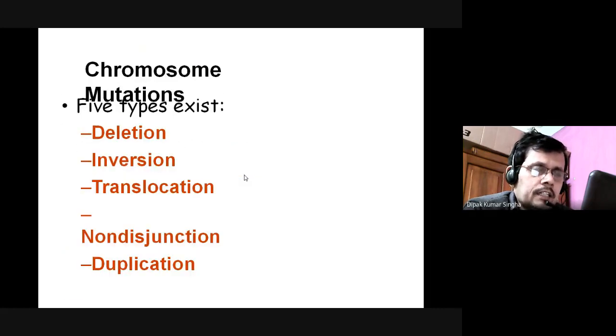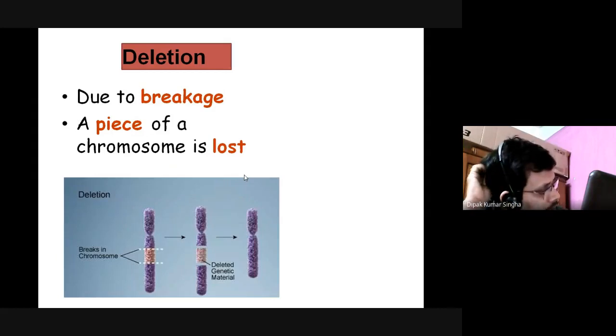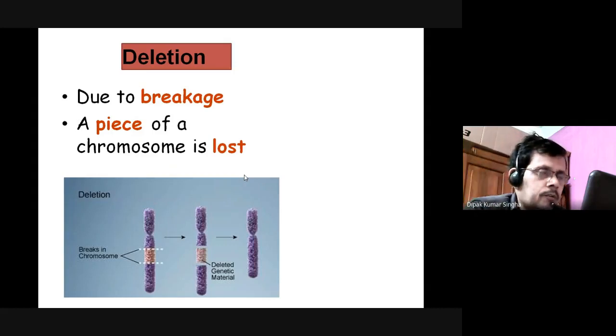First, deletion. Deletion occurs due to breakage. Sometimes one base pair or a number of base pairs will be deleted from the original gene, and that is called deletion. Due to the breakage, a piece of the chromosome is lost. Here you can see this portion will break off.